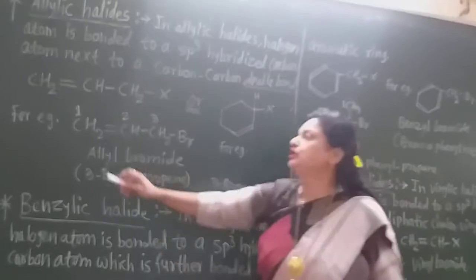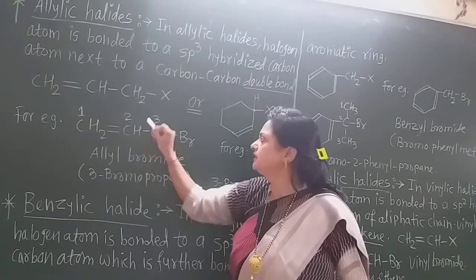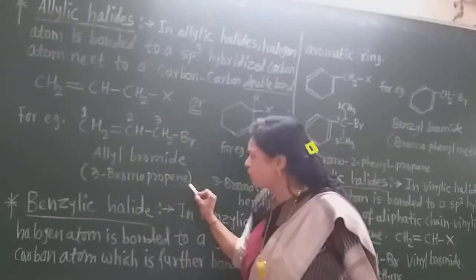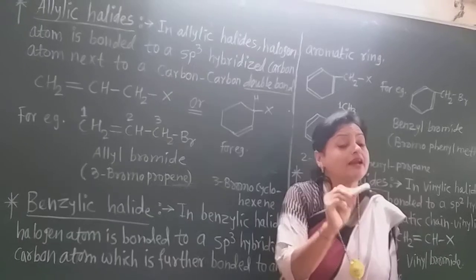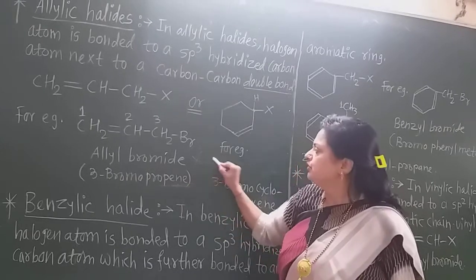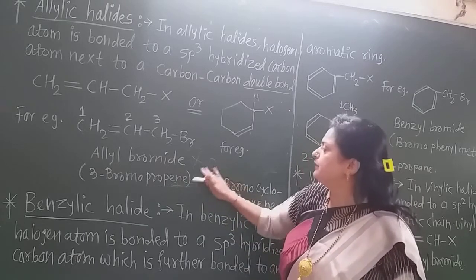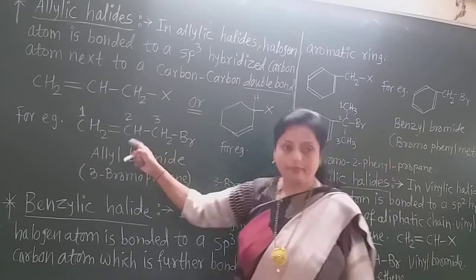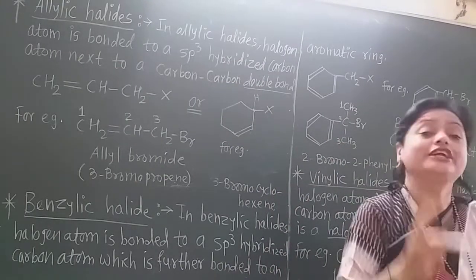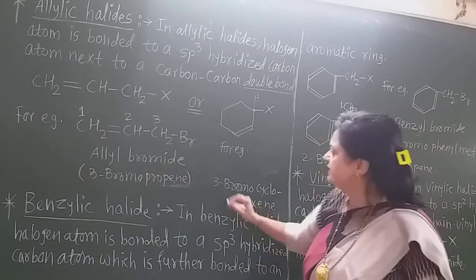3-bromopropene. Why? Because I number from this first, 1, 2, 3. On the third carbon there is the bromine, and it is propene because there is a carbon-carbon double bond, so ENE. If you write the name of this compound as 3-bromopropane, you get 0 marks. Remember that. Propene must be there because there is a carbon-carbon double bond. This is the IUPAC name, and IUPAC nomenclature is more important than the common name system. Remember that. Now see this also here.